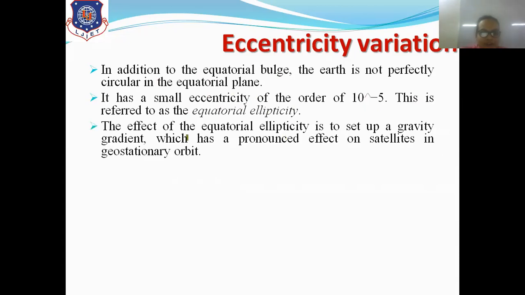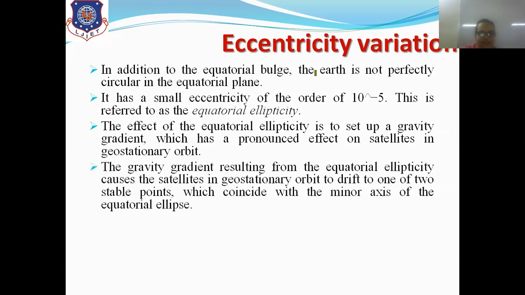Now, the effect of equatorial ellipticity is to set up a gravity gradient which has a pronounced effect on satellites in a geostationary orbit. So the satellites launched in geostationary orbit will have the effect of equatorial ellipticity, because due to the gravitational pull of Earth, the shape of the orbit will change, and thus the satellite may deviate from its orbit. So due to eccentricity variation, the equatorial ellipticity will also change.